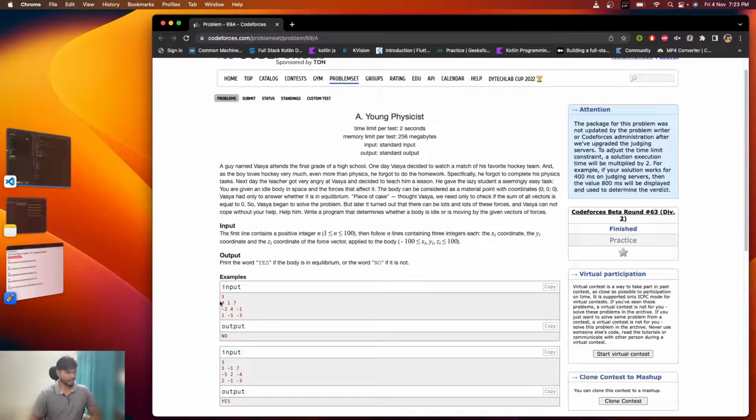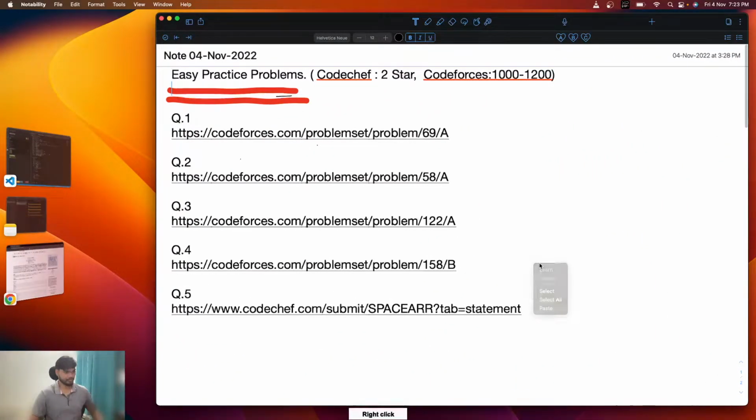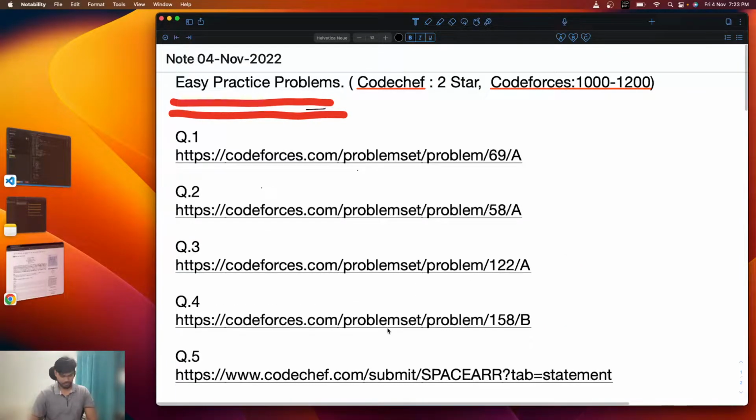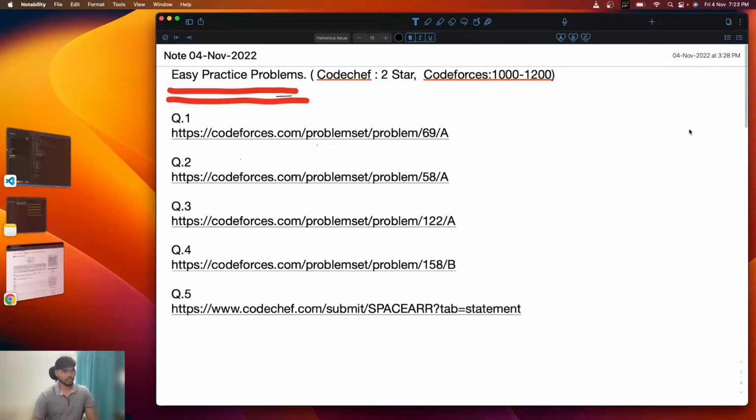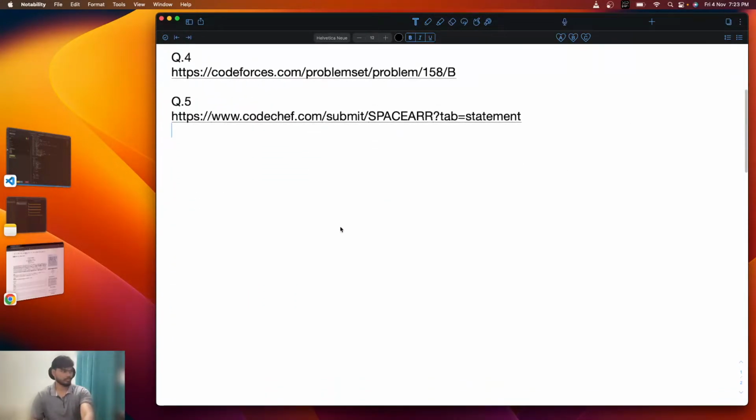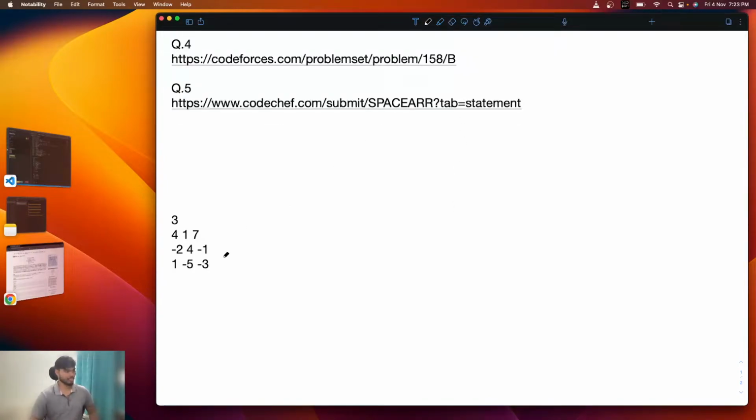Okay, so for example, let's take these sample cases. There are three vectors given. The first one is 4 1 7, and okay, let's copy it. So let's visualize what this test case means.